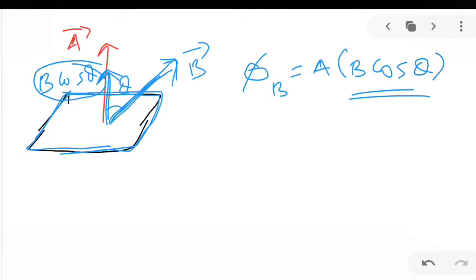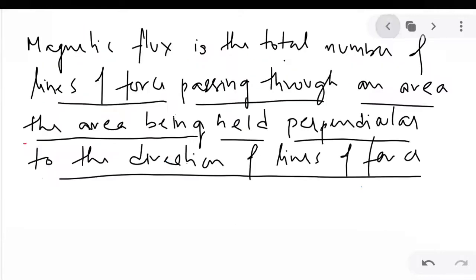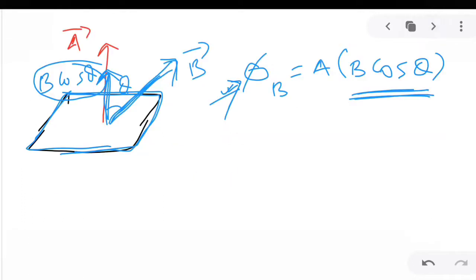So when you are calculating the flux, you are taking into account only that component of magnetic field which is perpendicular to the area. So this is what we have written: magnetic flux is the total number of lines passing through an area, the area being held perpendicular to the direction of lines of force. Now this is by taking the component of B along A.